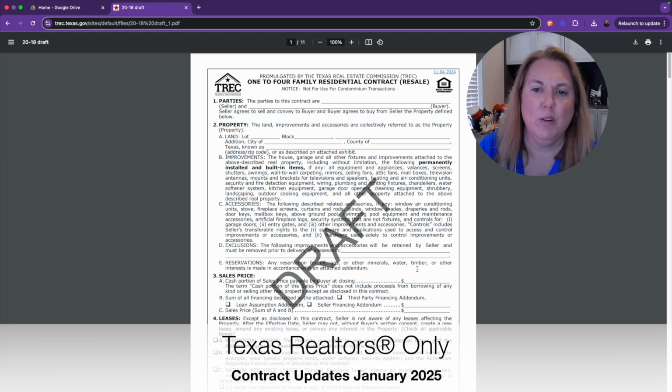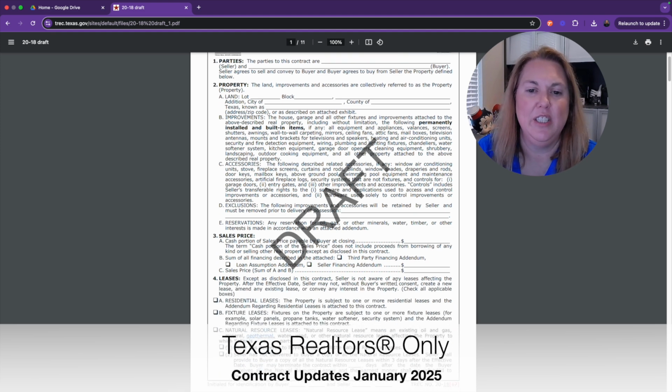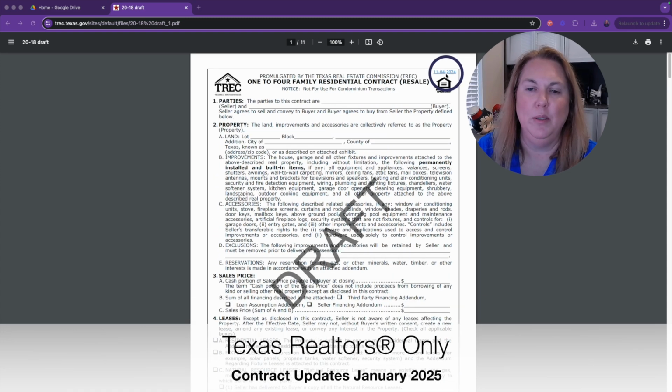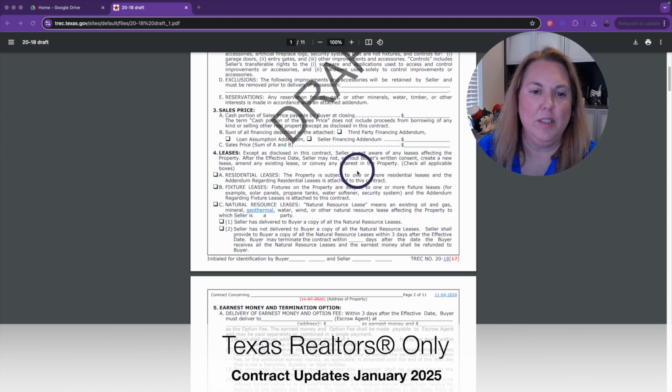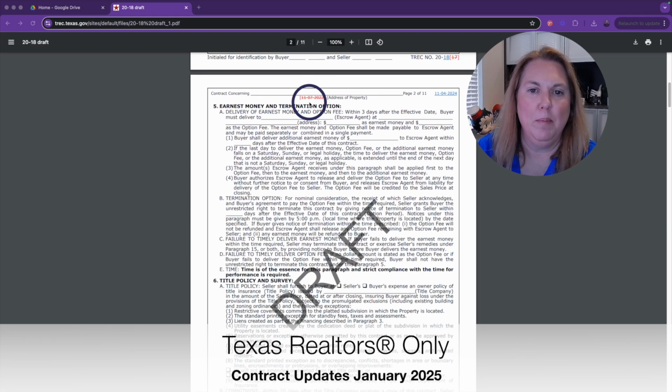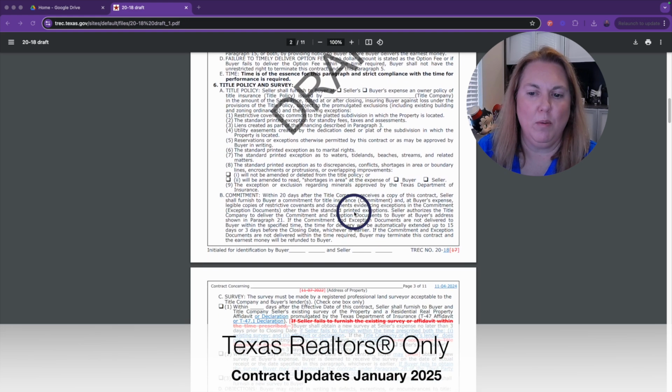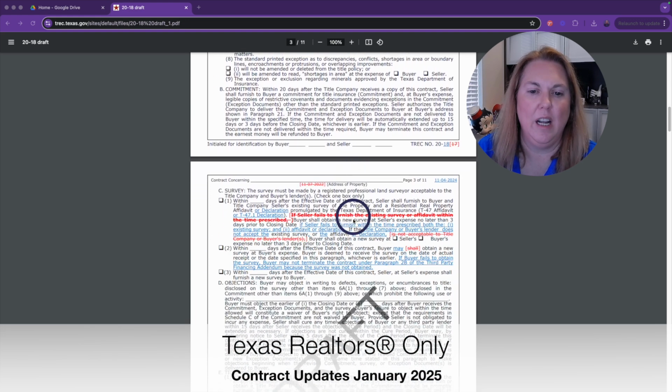This is the redline version so you can actually see the changes. So here you see in blue, they've added the date here. They've also added geothermal under natural resource leases. They're removing the date here and putting it here. And then if you just keep scrolling, you'll see a lot of changes.